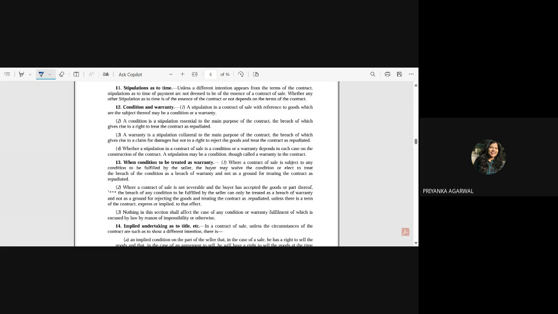स्टिपुलेशन क्या होता है? Ma'am, binding someone with certain condition. What? Can you repeat it? Ma'am, binding someone with some condition. Binding someone with some condition. Okay. Anybody else?